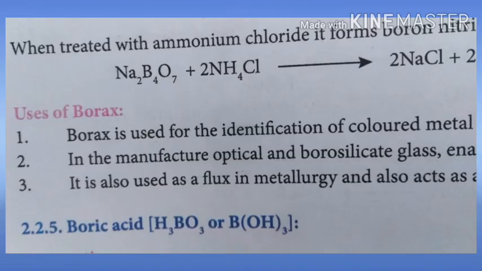Next one is the uses of borax. Borax is used for the identification of colored metal ions. Then mainly it is used in optical glass, then borosilicate glass, then enamels and in glazes of pottery. That is, a pot made of glass which will give a shiny appearance. Then it is also used as a flux in metallurgy, and it acts as a preservative.